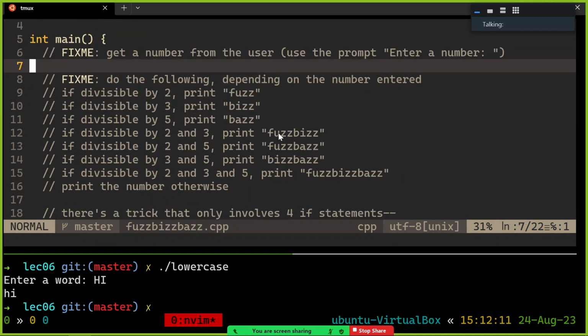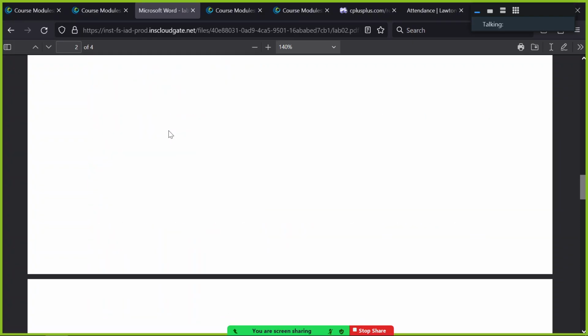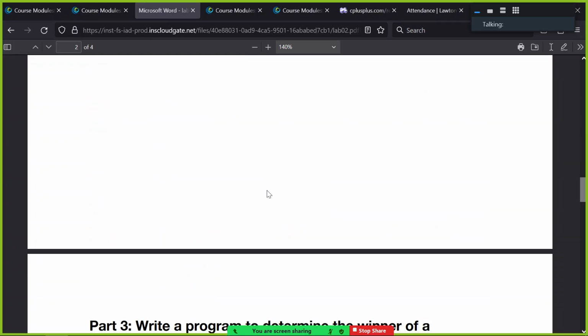So that is your fuzz biz baz program. Any questions about that one? Very similar. You look at the FizzBuzz example from class; it should follow. That's that, and then compile as you know how.